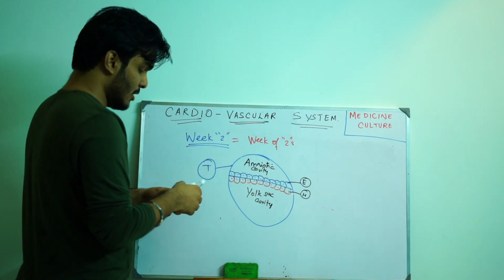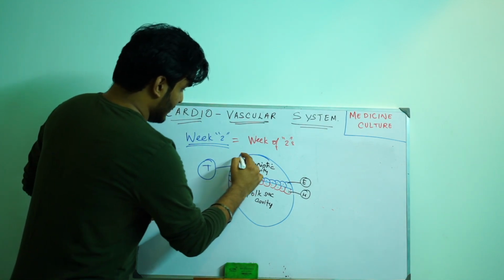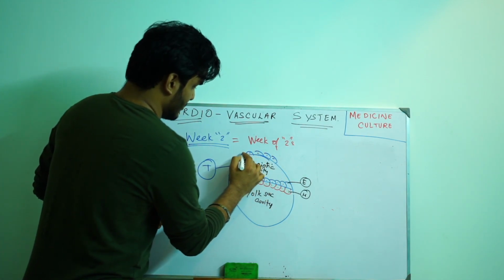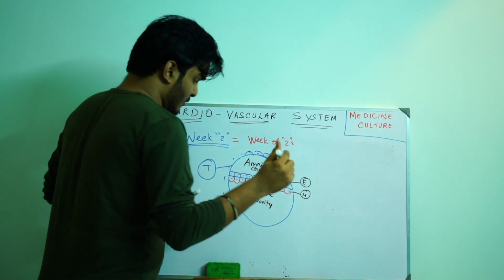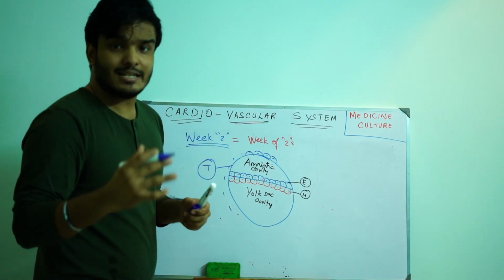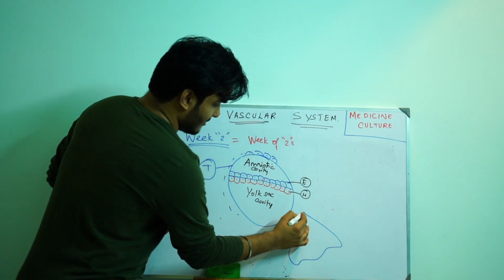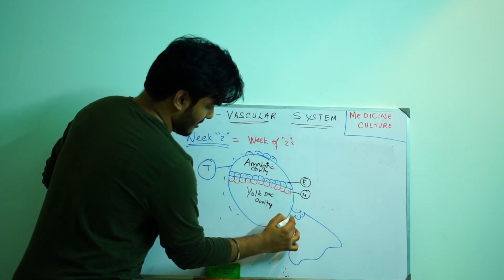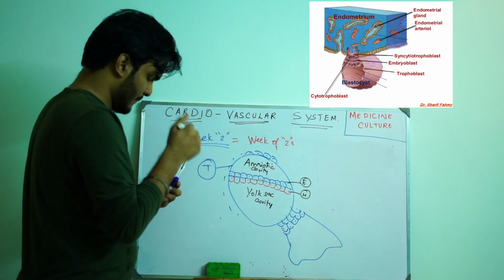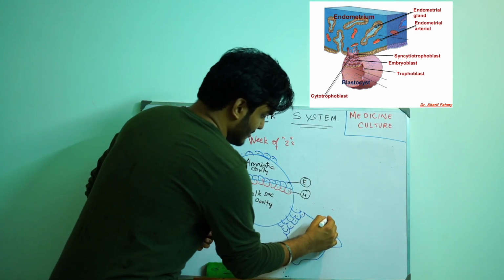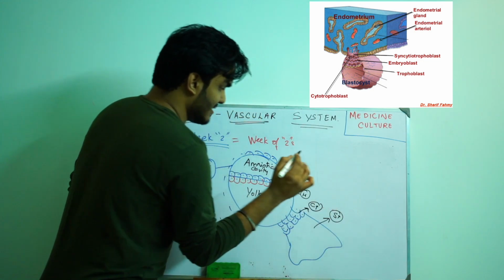Now what happens to this trophoblast layer? Let's take this as trophoblast. This trophoblast will form 2 types of layers, that is syncytial trophoblast and cytotrophoblast. So let's draw syncytium like this. Syncytial trophoblast and cytotrophoblast. There will be a diagram for it. So let's take this as syncytium and this as cytotrophoblast, syncytial trophoblast and cytotrophoblast.